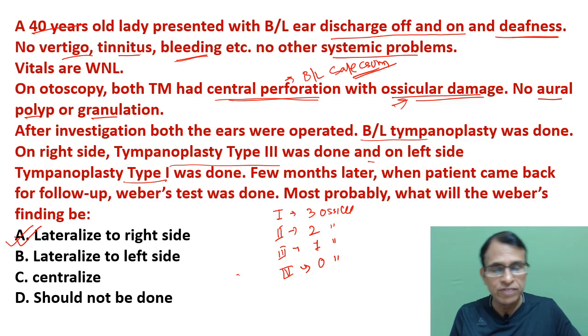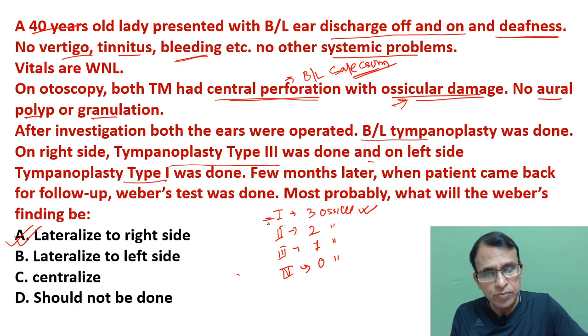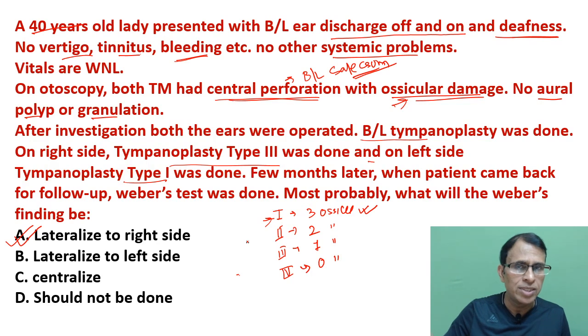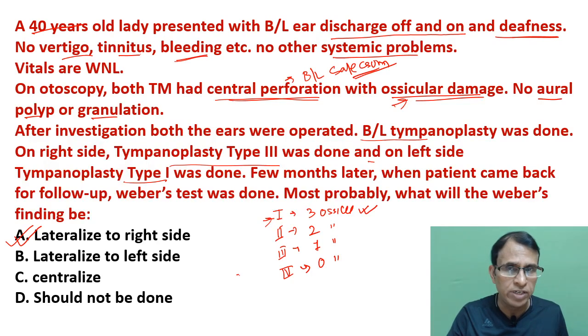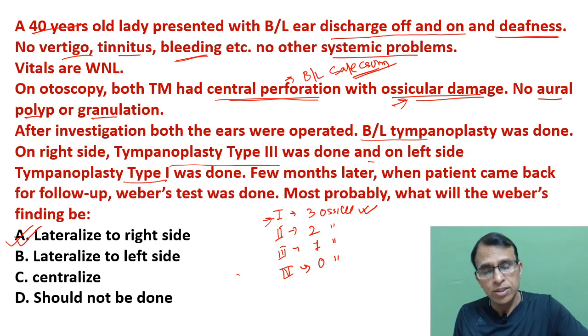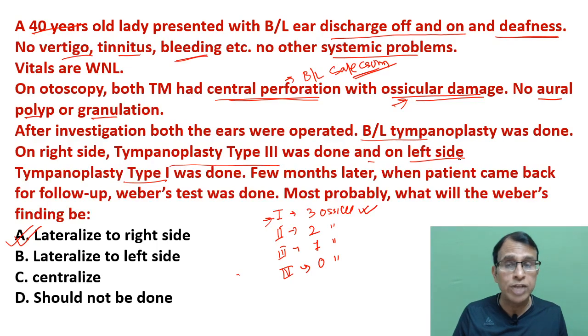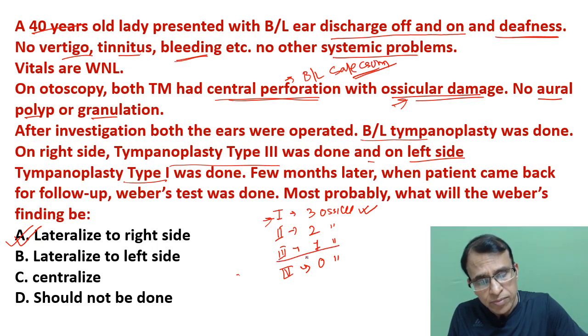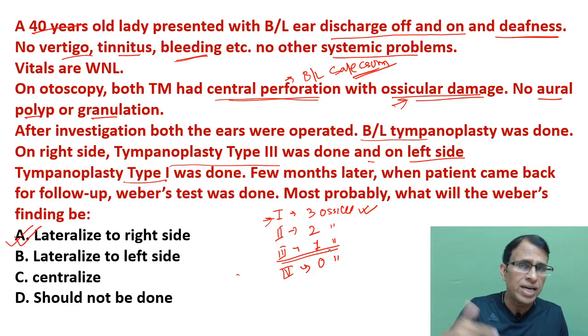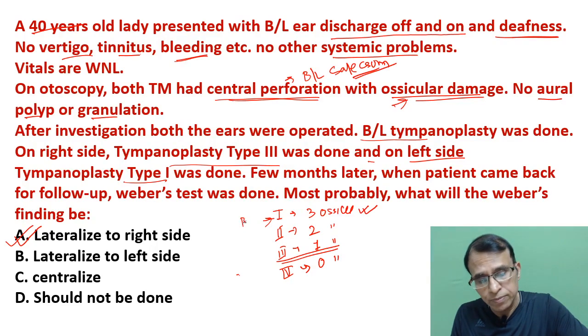Normally, naturally we have 3 ossicles. So when you do type 1 tympanoplasty, you are creating the same situation as nature has given you. It's a natural form, so the hearing is very good, right? So the left ear has very good hearing because it is almost nearly normal. Type 3, the hearing cannot be as good as type 1. See, this is the best situation, and as you keep going down, this is the worst situation.